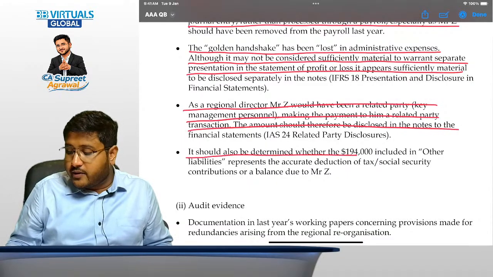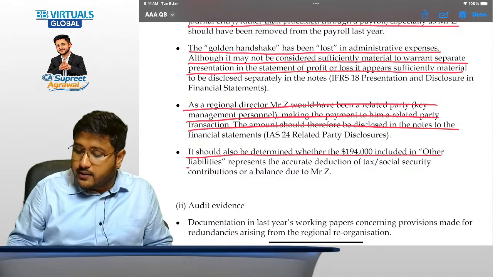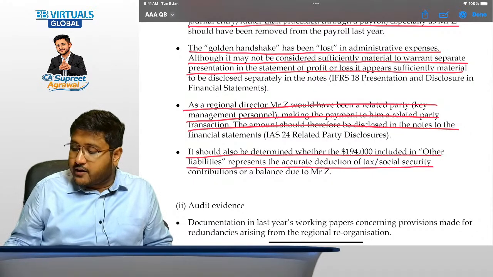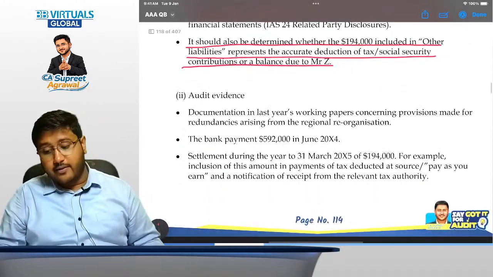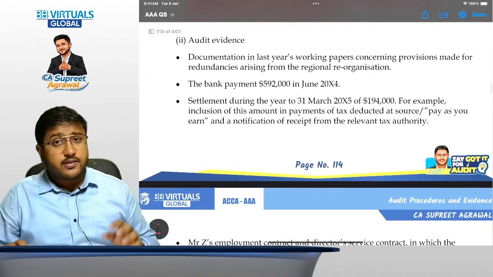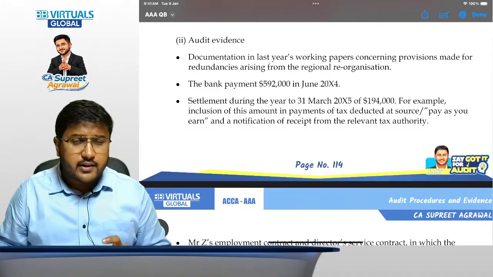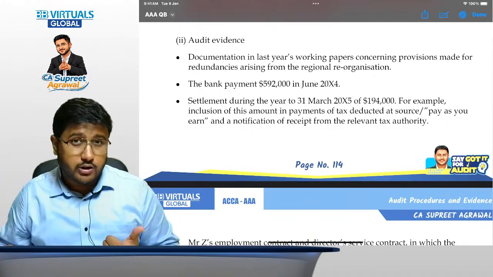It should also be determined whether the 194 included in other liabilities represents the accurate deduction of tax or social security also, right? That we have discussed. Now audit evidences. See, we are following the similar category, similar techniques that we have developed in the audit procedure question, right?